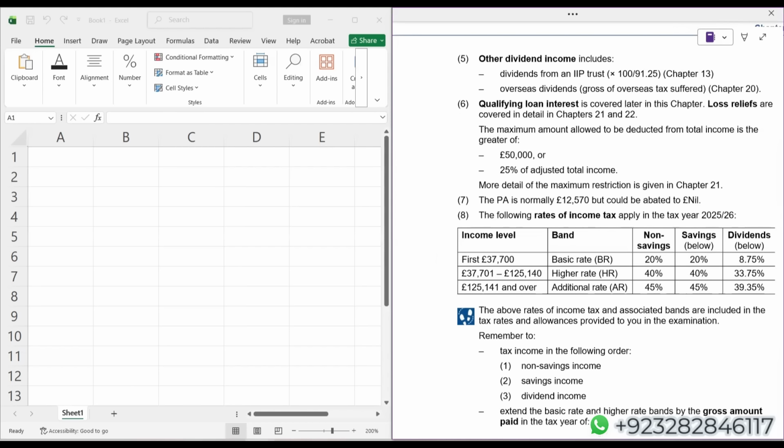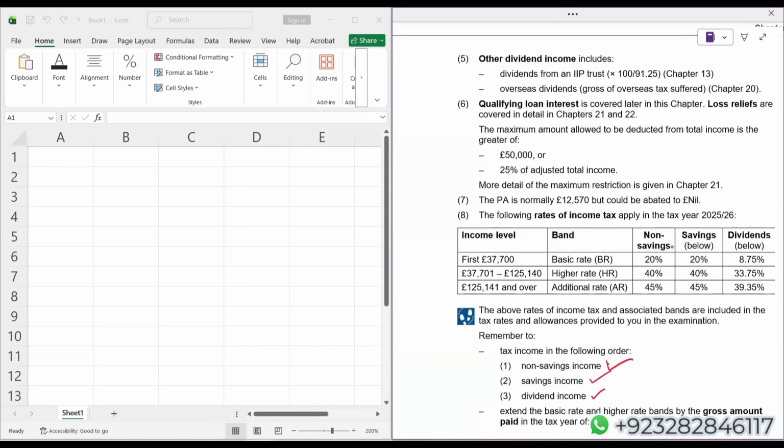No change at all. When it comes to applying the tax rates, first of all, we apply the tax rate on non-saving incomes. Then we go for saving income, and finally we apply the tax rate on dividend income. This is the sequence which we normally follow.